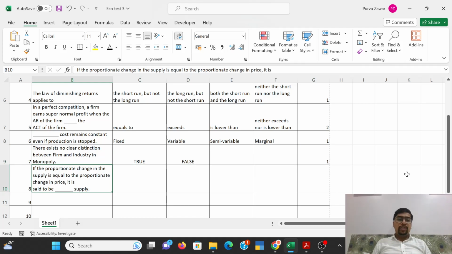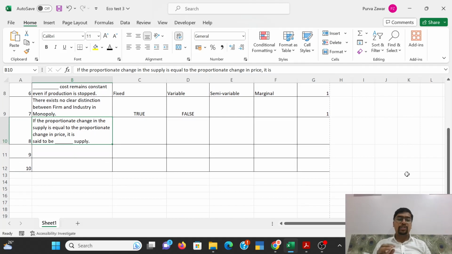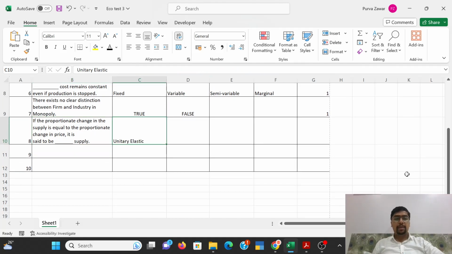If the proportionate change in the supply is equal to the proportionate change in price, it is said to be dash supply. Unitary, perfectly inelastic, perfectly elastic, or relatively inelastic.